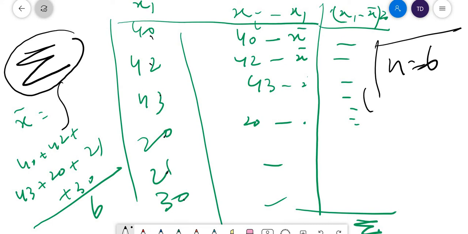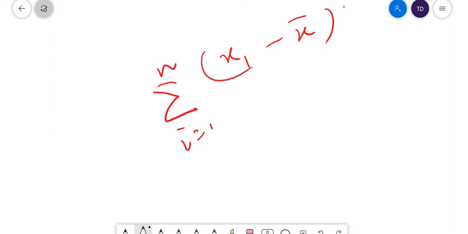Variance we usually define as the square. The formula for variance is a really important aspect. We have defined variance as sigma, i equal to 1 to n, xi minus x bar the whole square, the whole divided by n. The root of this is the standard deviation. When we square it, we won't get the exact result for the data because it's a squared value.